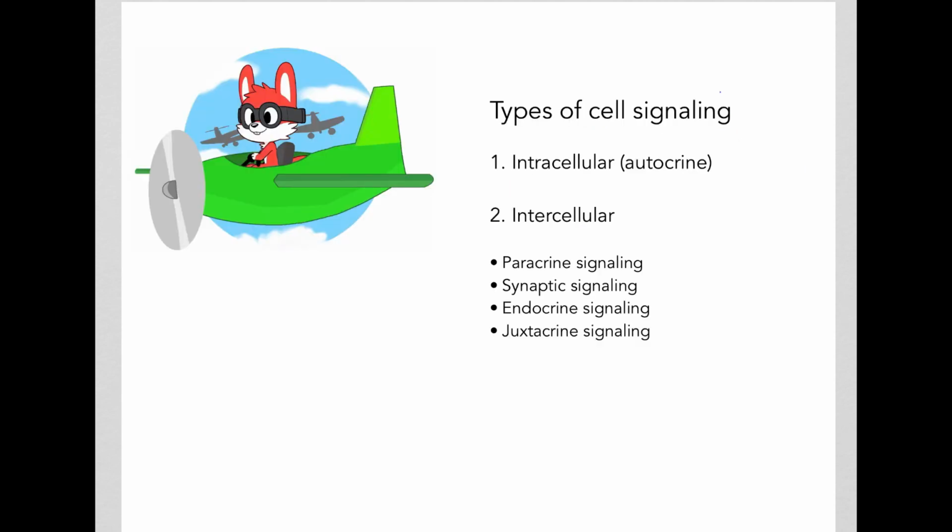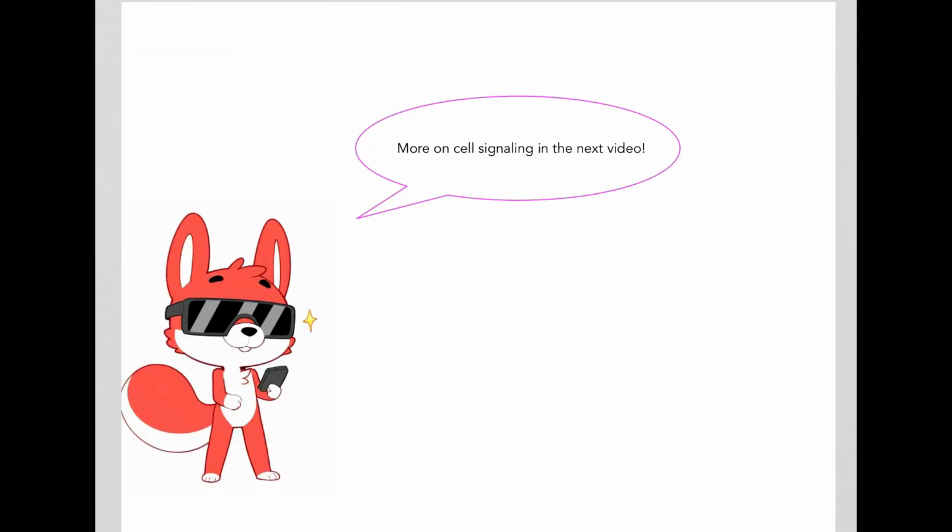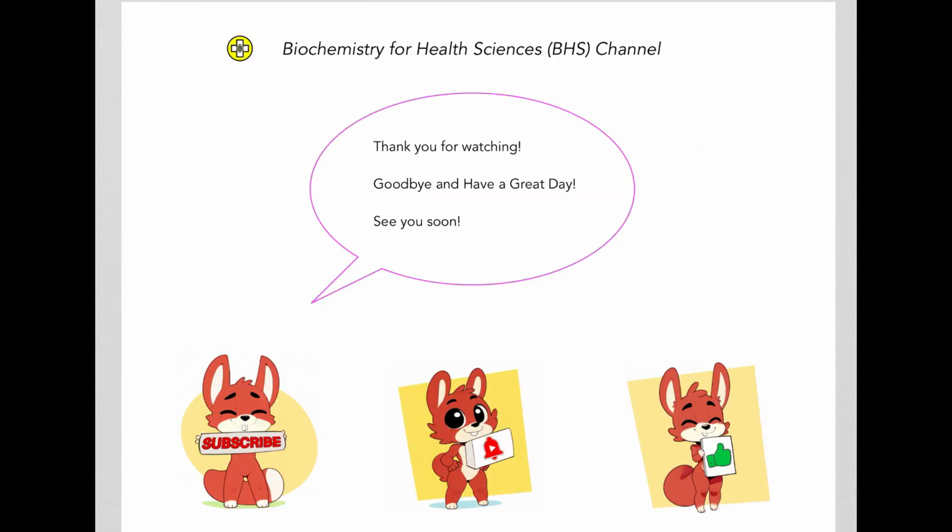So this is an overview of the various types of cell signaling that are important for us to understand, and a little bit about cell signaling itself. We'll have more on cell signaling in the next few videos.